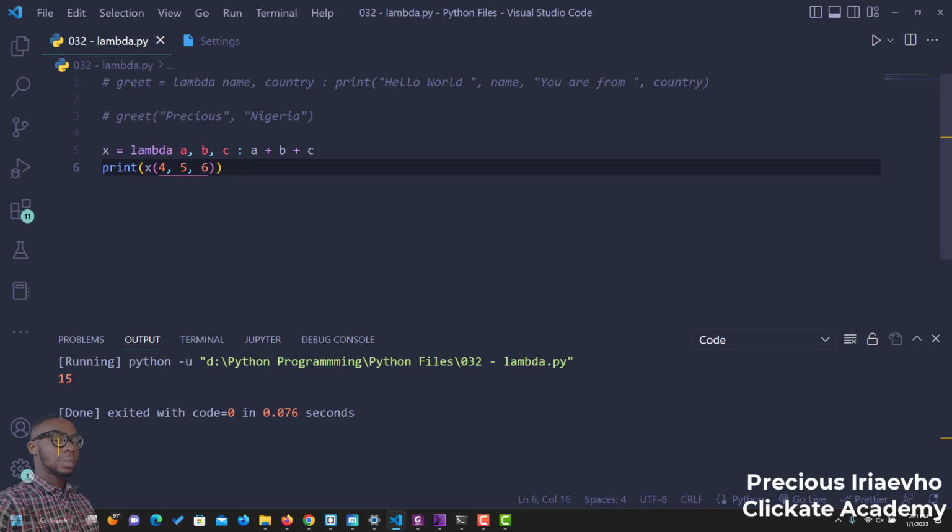So you see a lambda function has only one expression. You can only do just one thing with a lambda function, but you can send in different parameters and you create a lambda function using the keyword lambda, not def, and you assign everything to a variable. In this case, I'm using x.